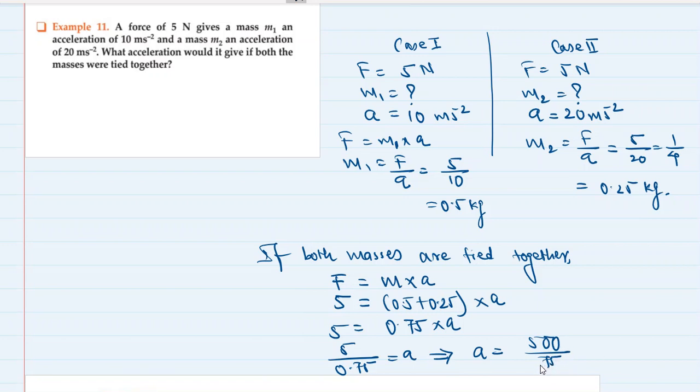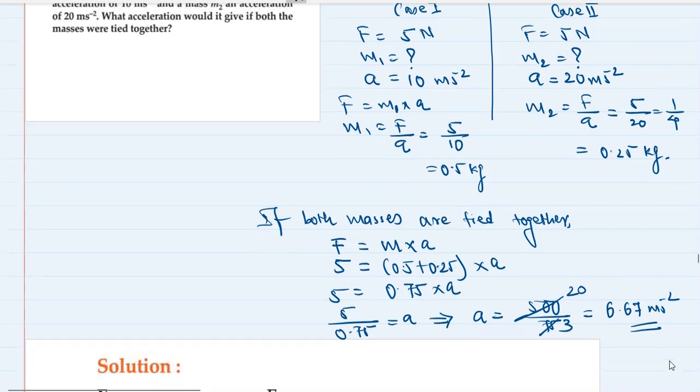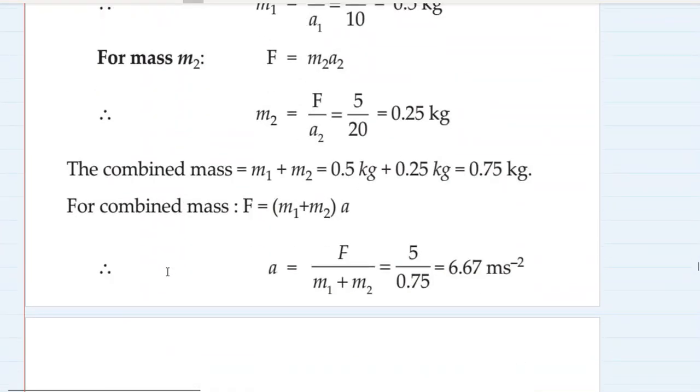Now 500 upon 75, let's find out. So 20 by 3 is 6.67 meter per second square. 6.67 meter per second square will be the acceleration provided by a force of 5 Newton if both the masses were tied together. Let's check. Perfect.